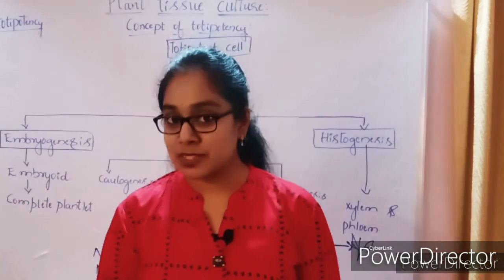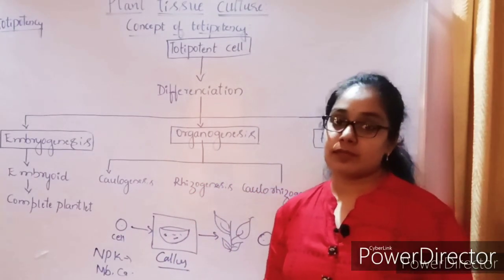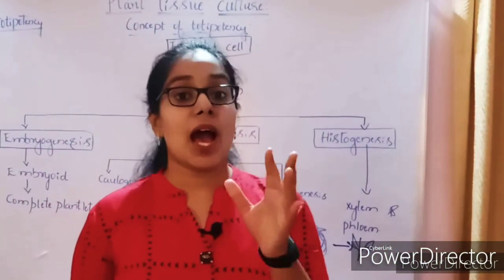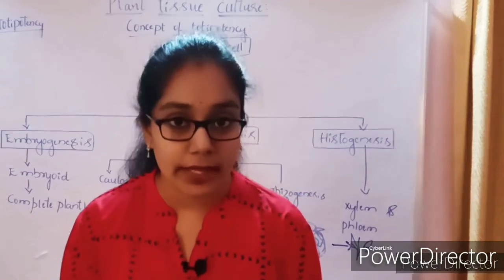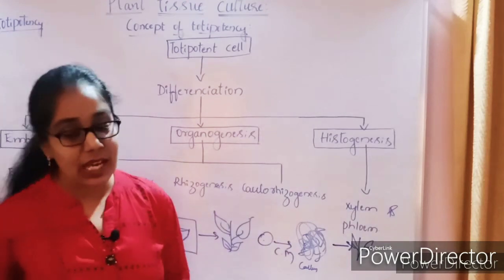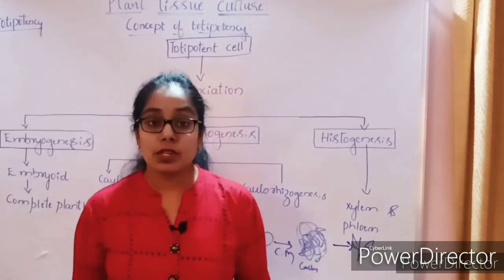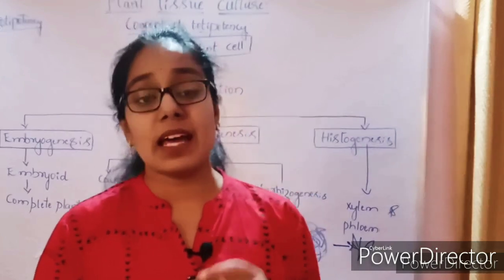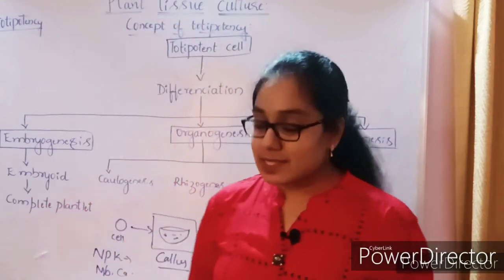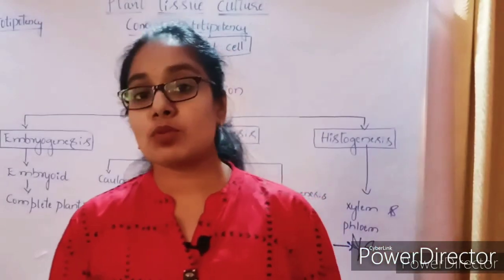Now you might have a doubt: why can't tissue culture be done in the case of animals? First and foremost, compared with plant cells, animal cells are very fragile. Plant cells have high immune power compared with animal cells. That's the reason why animal cells are fragile in nature. Now you can ask me, is the animal cell unfit for the purpose of tissue culture? My answer is no. Because the animal cell is fragile, we can't do the tissue culture process in it directly.